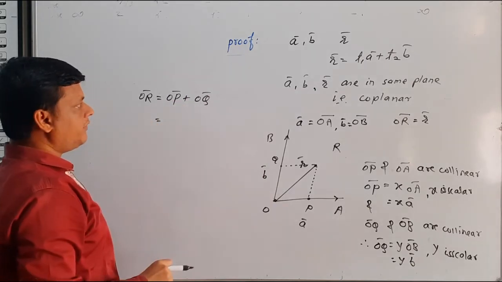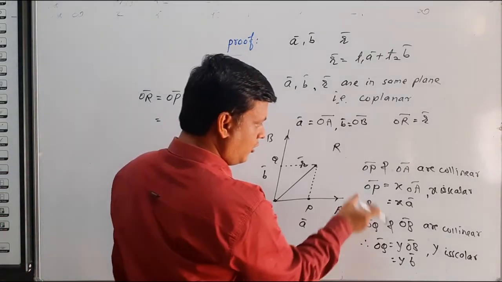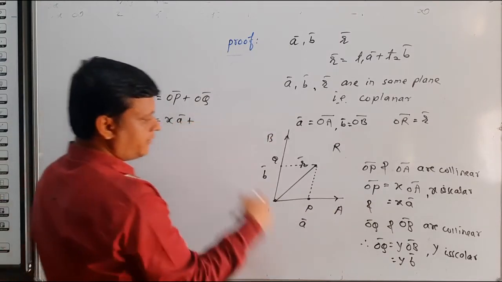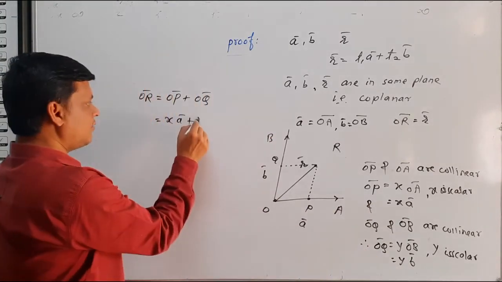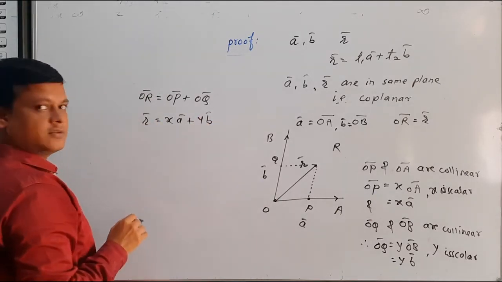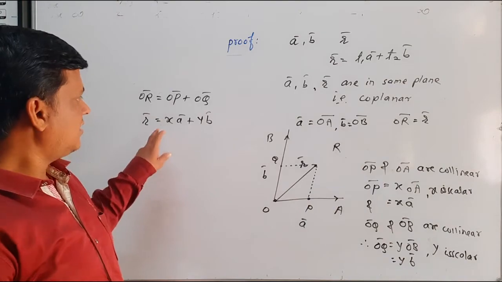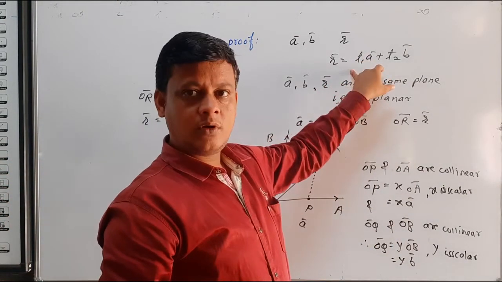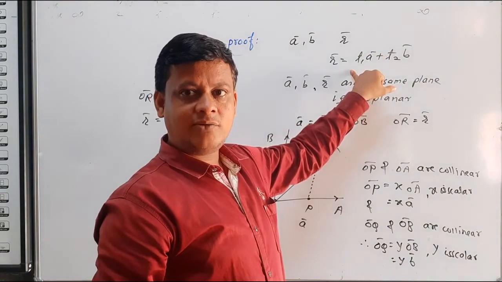Now substitute the value of OP bar. Value of OP bar is XA bar. Substitute the value of OQ bar, that is YB bar, and OR bar is R bar. So instead of XY, in the theorem we have provided scalars T1 and T2.